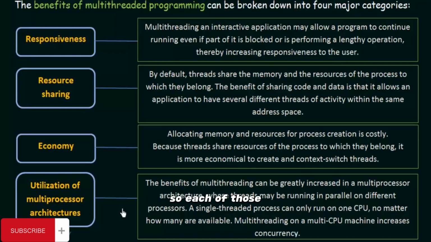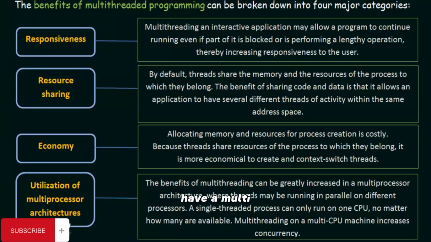Each of those threads can run on one of the processors. So thread 1 runs on processor 1, thread 2 runs on processor 2, and so on. In this way, the tasks are executed concurrently at the same time, and hence the process will be completed quicker and it is more efficient. That is what we mean by utilization of multiprocessor architecture.